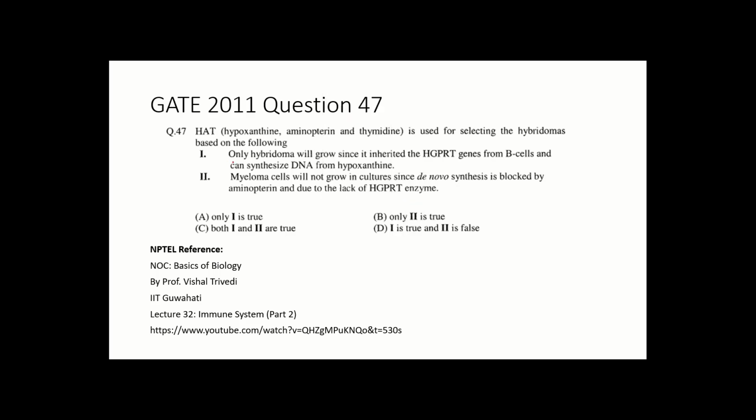we can see that only hybridoma cells will grow since they have inherited the HGPRT gene from the B cell and can synthesize DNA from the hypoxanthine, so it is correct. And myeloma cells will not grow because their de novo synthesis is blocked by aminopterin and they do not have the HGPRT gene. That's why the myeloma cells cannot grow in this HAT medium. So option C, which says that both statement 1 and statement 2 are true, is the correct option here.